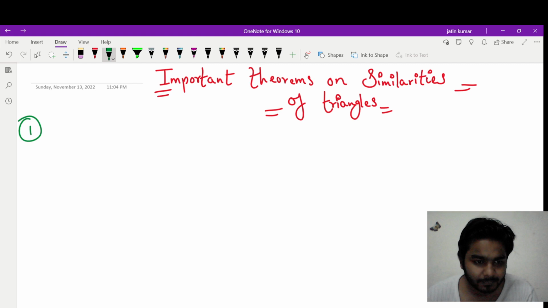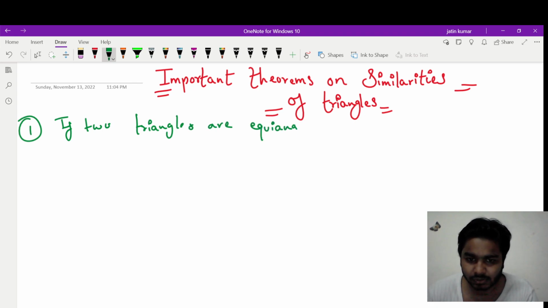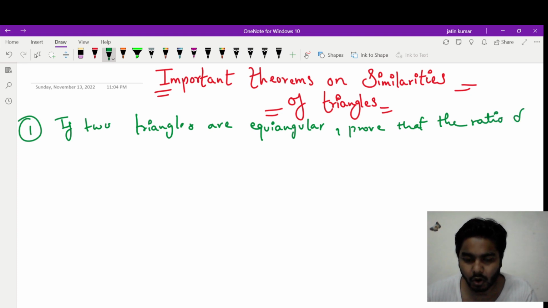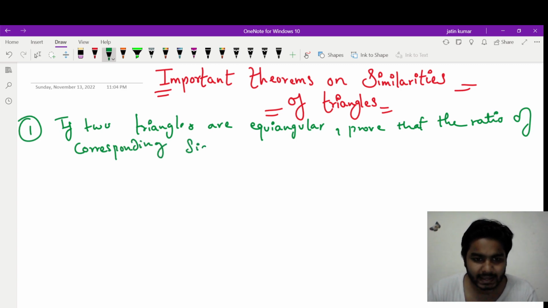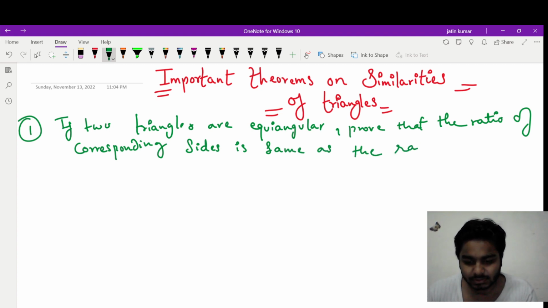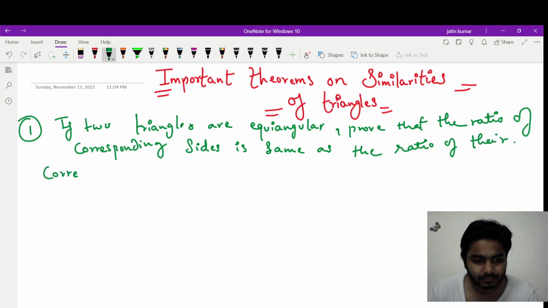An important theorem, this could come in your exam. If two triangles are equiangular, equiangular means all the angles are equal in both the triangles, prove that the ratio of corresponding sides is the same as the ratio of their corresponding medians. So here we are given two triangles.